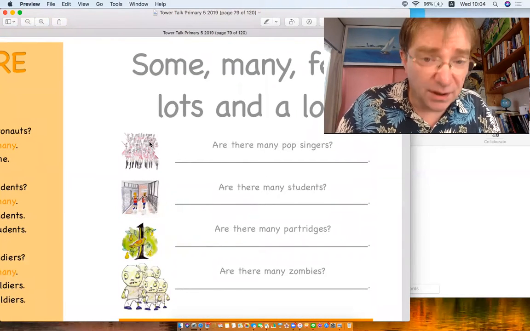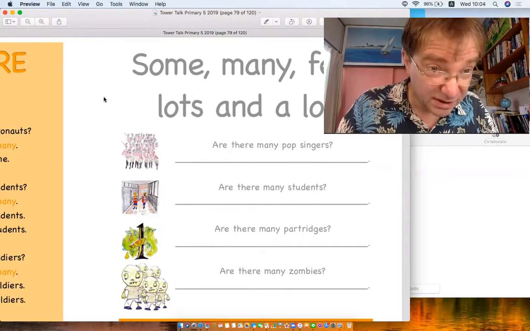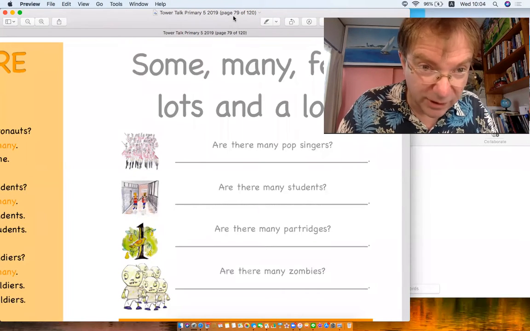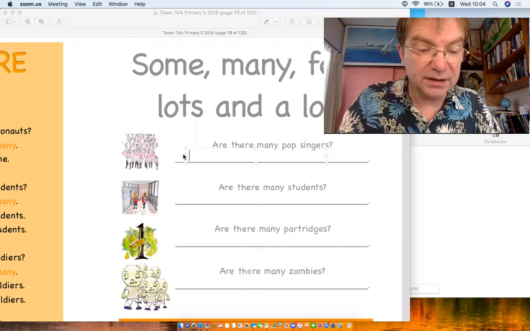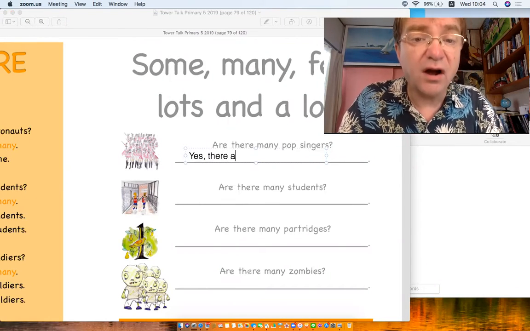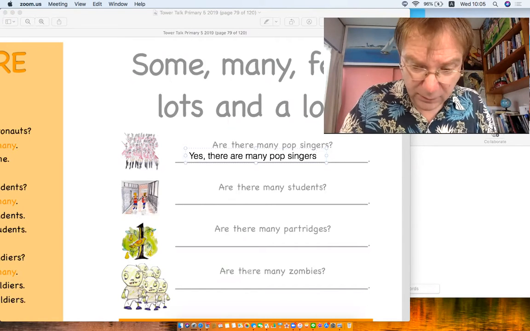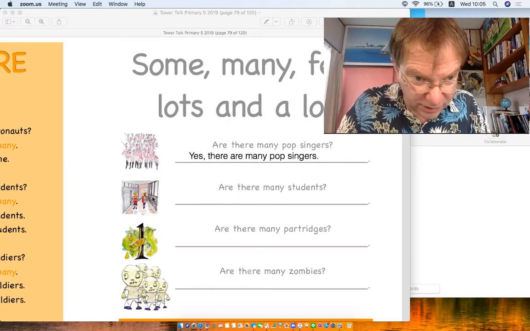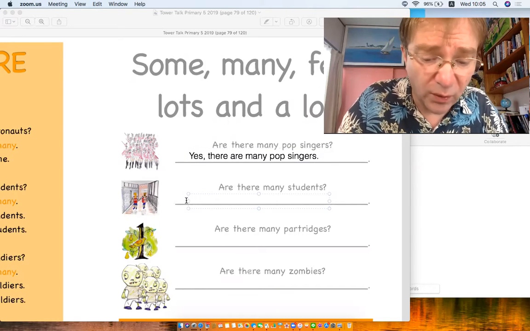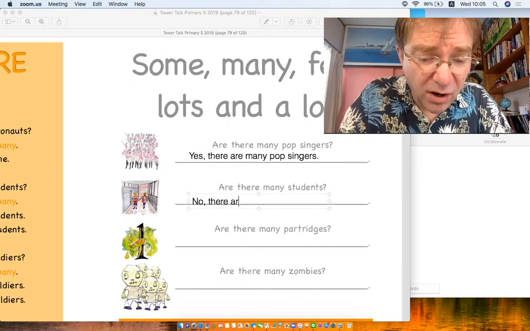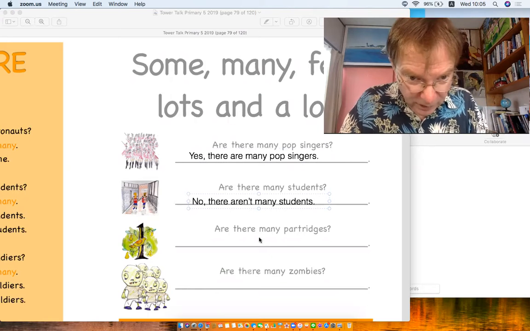So let's see, look at the picture. Are there many pop singers? Yes, there are. There are many, aren't there? So I'll help you here because this is very difficult. Are there many pop singers? Yes. There are many pop singers. Okay. Are there many students? Many students? Many? There's only two, isn't it? So, no. There aren't many students.